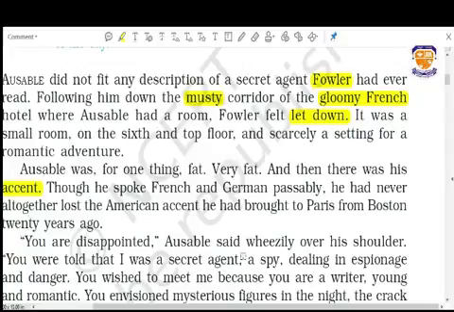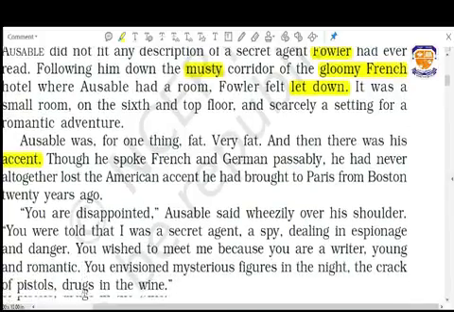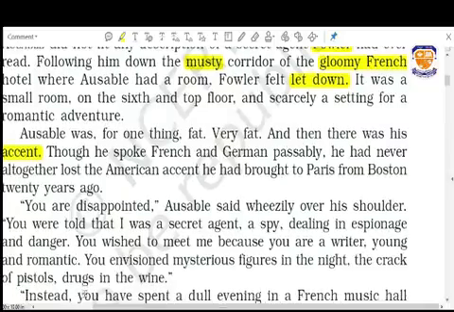After that: you were told that I was a secret agent or a spy dealing in espionage and danger. You wished to meet me because you are a writer, young and romantic. You envisioned mysterious figures in the night, the crack of pistols, drugs in the wine. In this way, Ajibal satirizes, you can say criticizes, Mr. Fowler for saying that you came here to expose me because I am a secret agent.